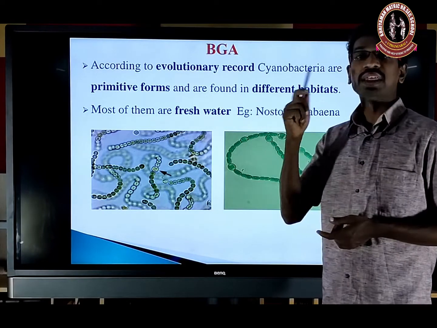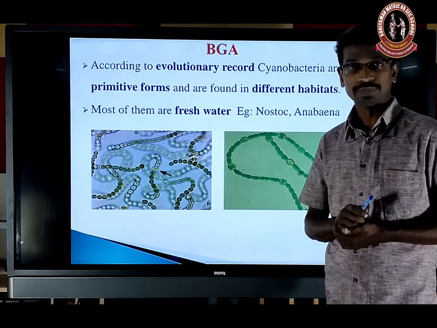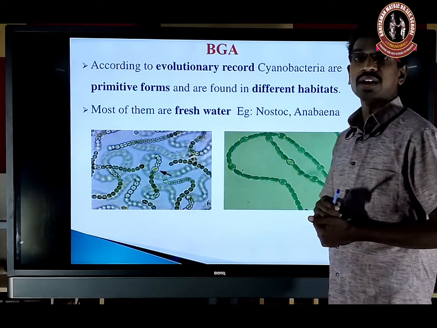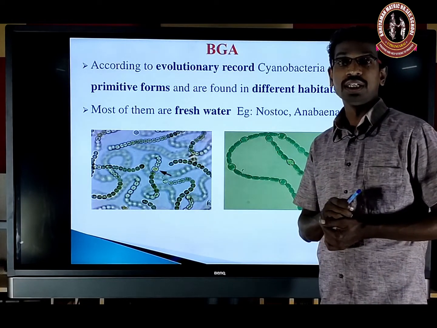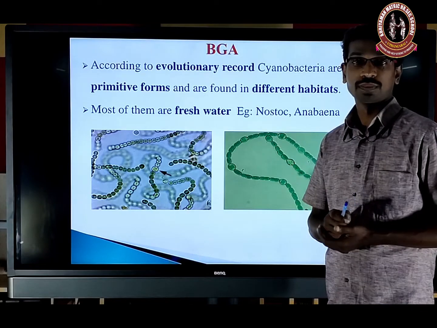Nostoc with Cycas in gymnosperms. Anabaena with Azolla in pteridophytes.